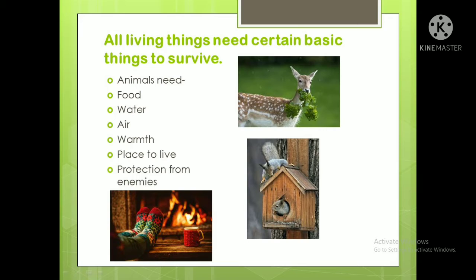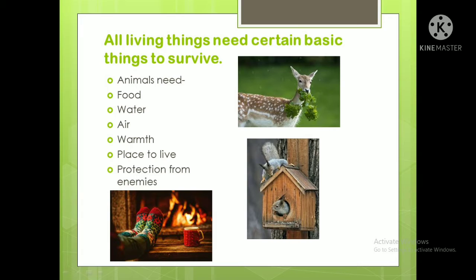Plants also need water, and animals also need water. Air, same thing: animals also need air, like plants. Warmth is not so necessary for plants because they get sunlight directly from the sun, but warmth is needed for animals, and a place to live.